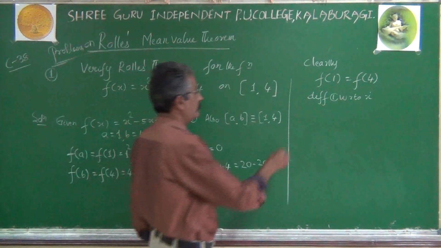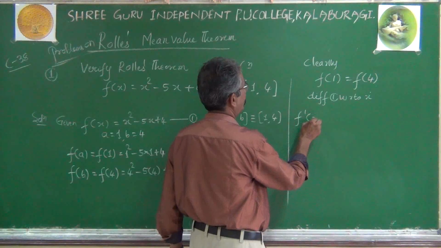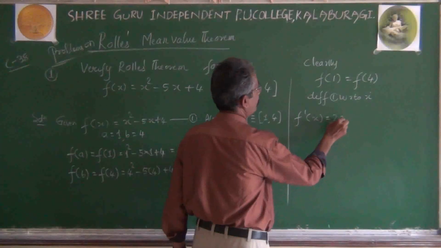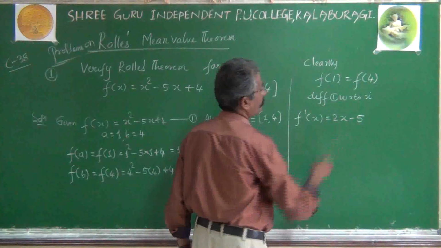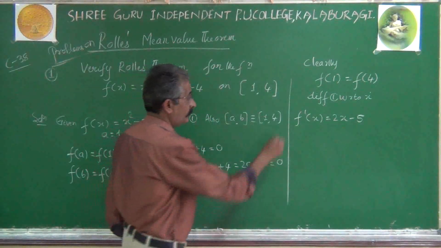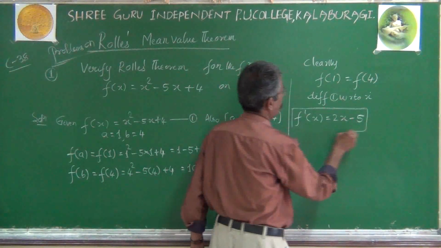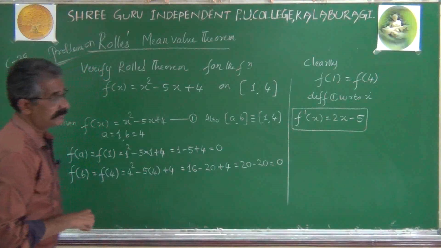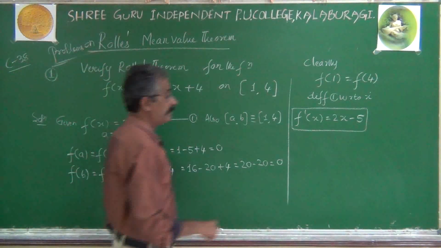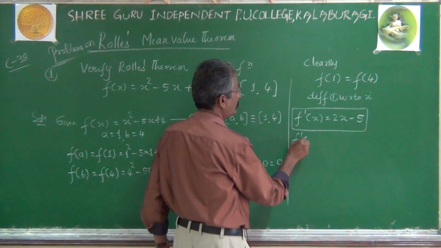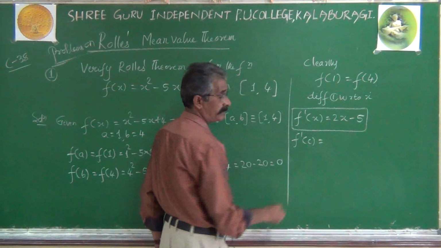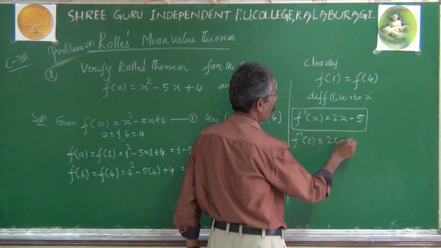Differentiation of f(x): f dash x, right hand side 2x minus 5. You can highlight it. Also, you get the f dash of c value. Now f dash of c means replace x by c. What does it become? 2c minus 5.